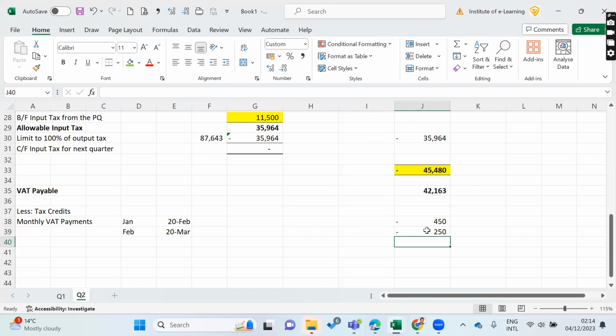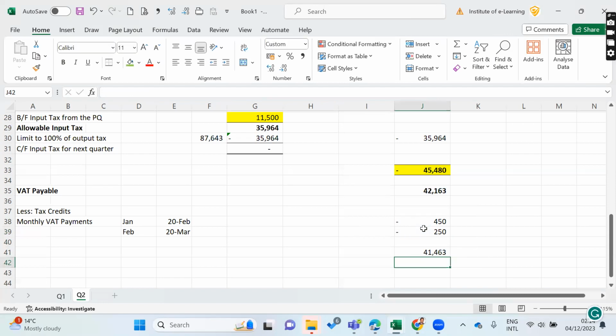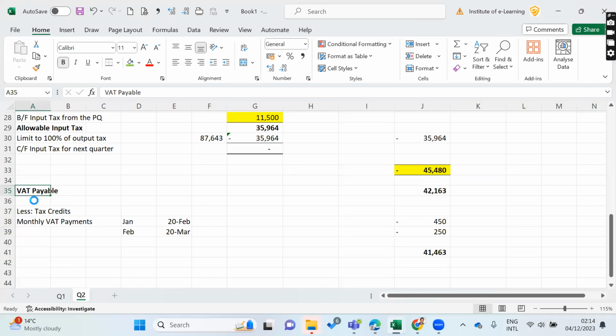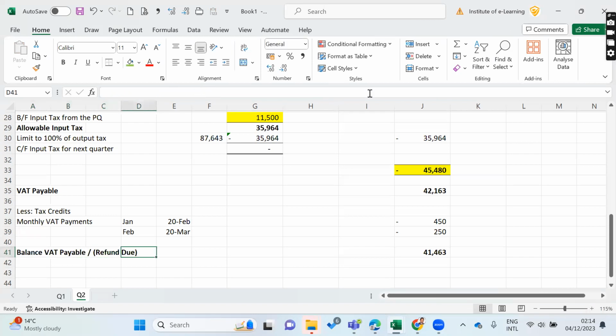After deducting these two, we end up with the balance VAT payable or refund. Then there will be a balance VAT payable. This is the one for the month of March payment, due on April 20th. If it were a refund we would call it refund due, but here it's a payable, due on 20th April, because the March month payment is due on April 20th.